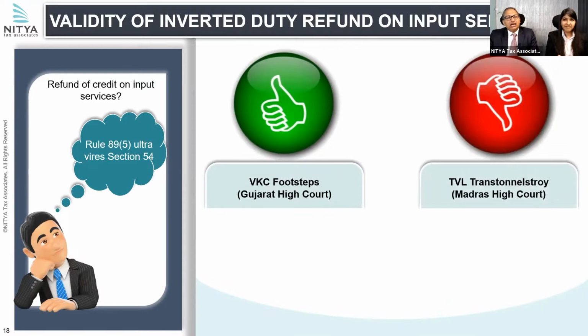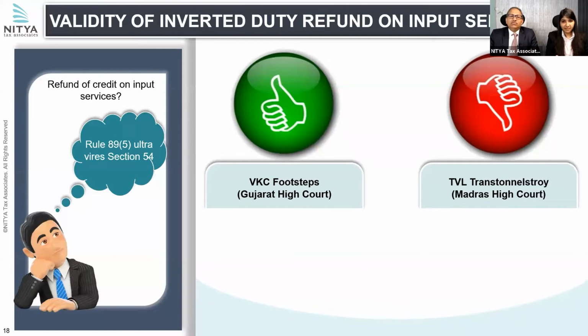Because what happens is that, when you have inverted rated supplies, you may have input services also, but for those you are not eligible for a refund. Okay, so we'll see how the jurisprudence came out and how this matter reached the Supreme Court. There were two contrary judgments, one by the Gujarat High Court in the case of VKC Footsteps, where the Gujarat High Court held that Rule 89(5) was ultra vires the parent section, which is Section 54.